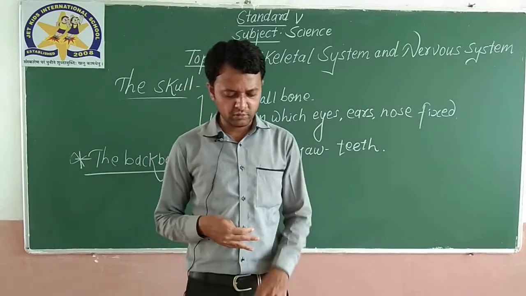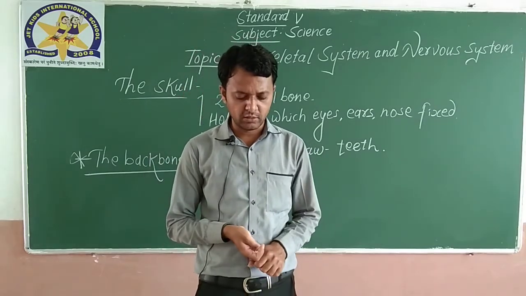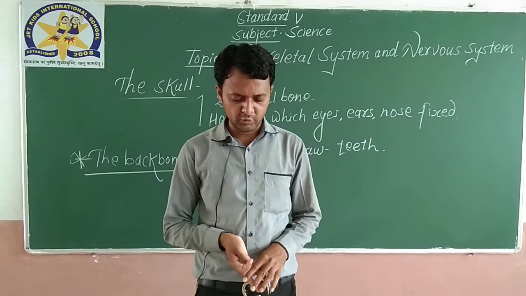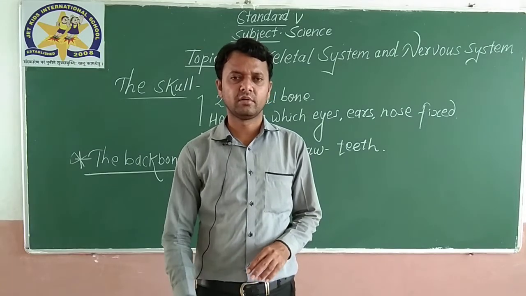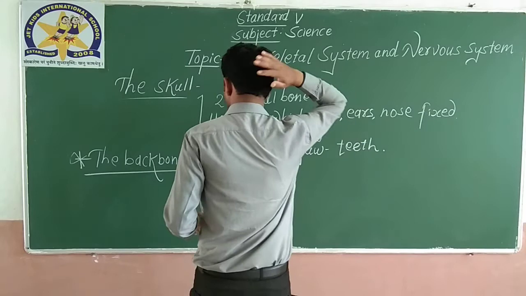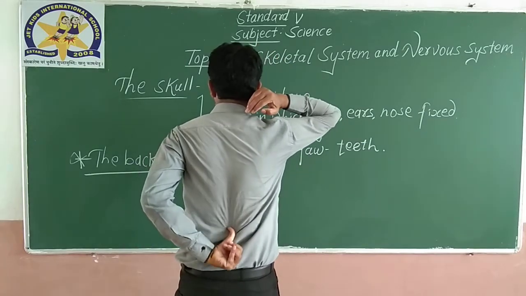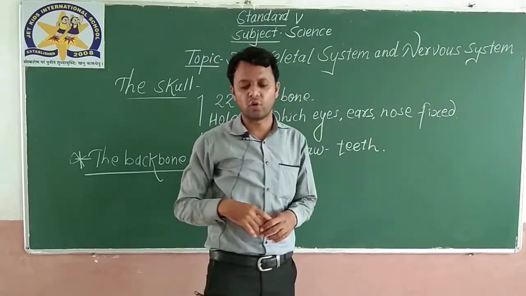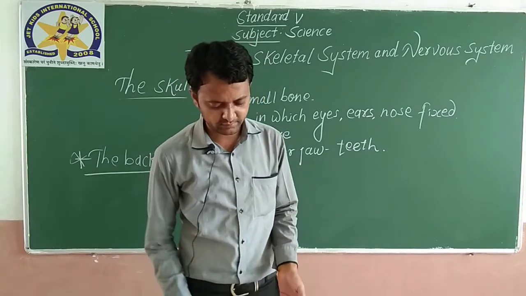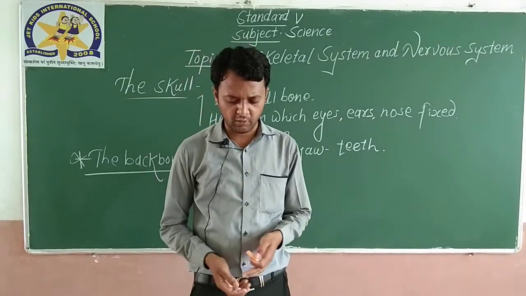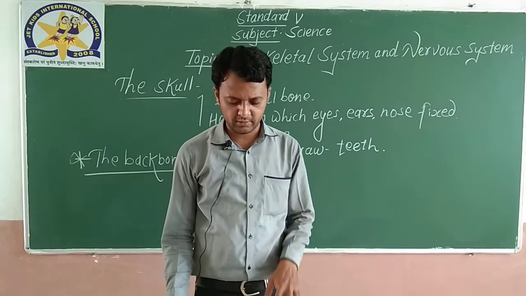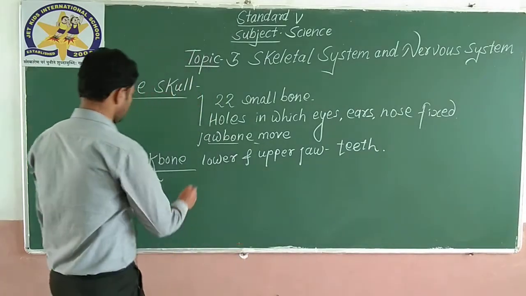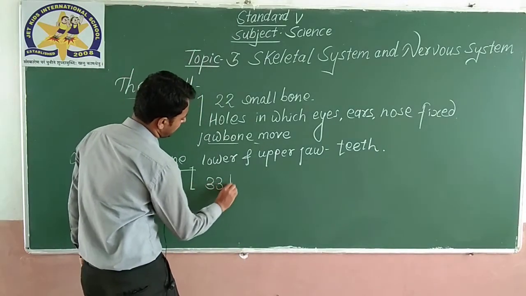Okay. So the backbone is also called spine or spinal cord. The long bone that you feel when you run your hand through the center of your back. See, I am running my hand, I am feeling something. This is called backbone. It is also called spine, or vertebral column or vertebra. Okay. The backbone is made up of small 33 bones.